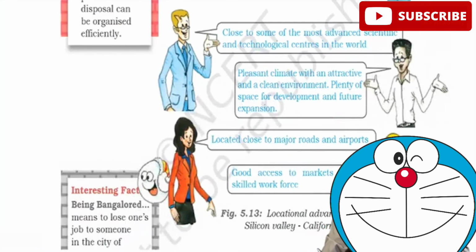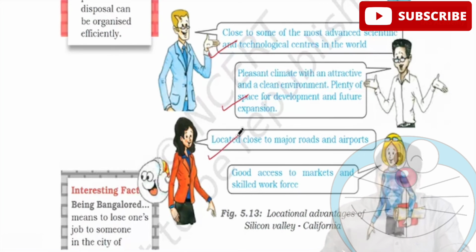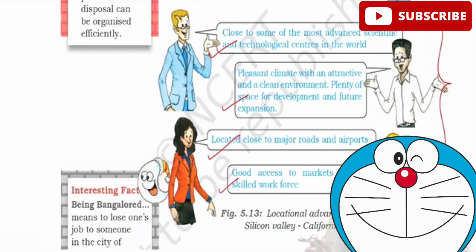Now, when we compare it with Silicon Valley in the United States, it is close to some of the most advanced scientific and technological centers in the world. It has a pleasant climate with an attractive and clean environment, plenty of space for development and future expansion as well. It is located close to major roads and airports, and skilled labor is available. So these factors made Bangalore and Silicon Valley hubs for information technology.